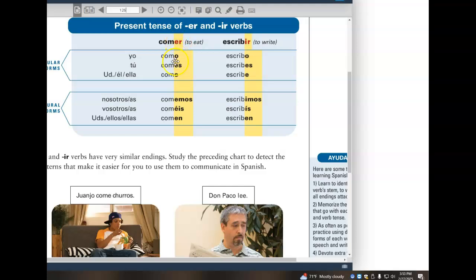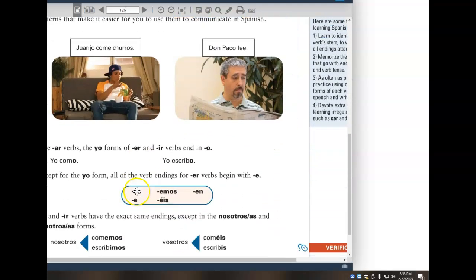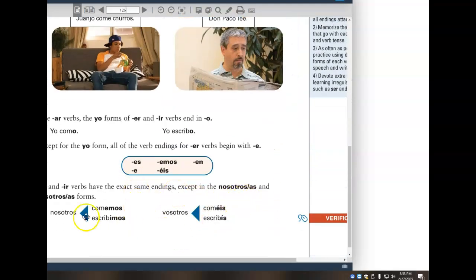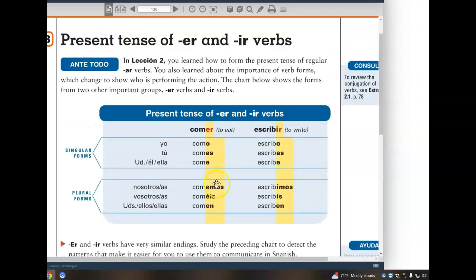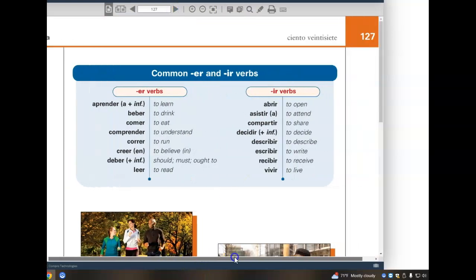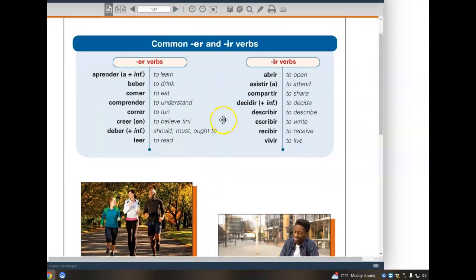That's how you get your regular ER endings and IR endings, the same, essentially, with the exception of the nosotros forms. ER and IR verbs have the same exact endings except for the nosotros form ending. Instead of emos for ER verbs, you have imos for IR verbs. We went over the regular ER and IR verbs that you can anticipate that are very commonly used on a day-to-day basis in Spanish.